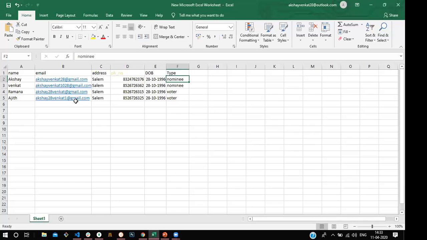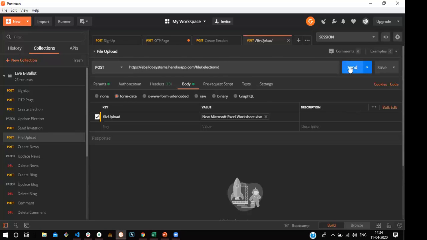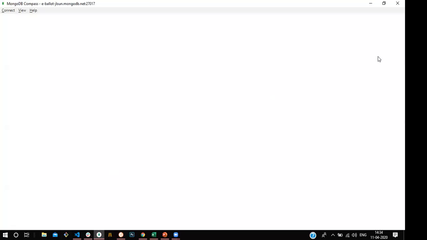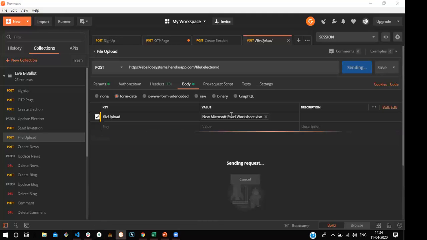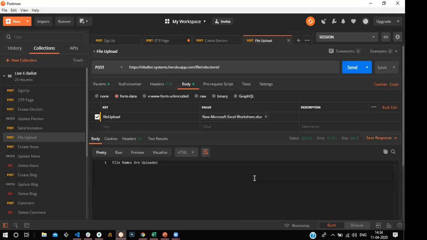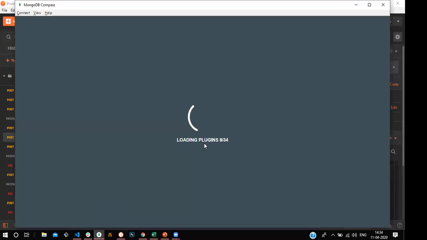You can see here I uploaded a file with two nominees and two voters. I use the file uploader and send it. Once uploaded, these are going to be registered in our database in a separate table. It's uploading. Now we can see the file names are uploaded. One second, I will show you the details in the DB.